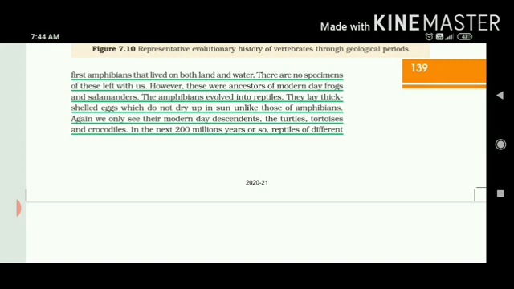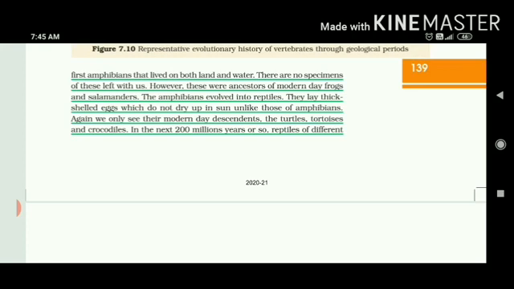They lay thick shelled eggs. They have a calcium carbonate layer around their eggs so that they do not dry up in the sun, because they do not lay eggs in the water. Reptiles lay eggs on the land. Again, in the modern day descendants, turtles, tortoises and crocodiles are the same. They come under the category which lay eggs ultimately on the land.